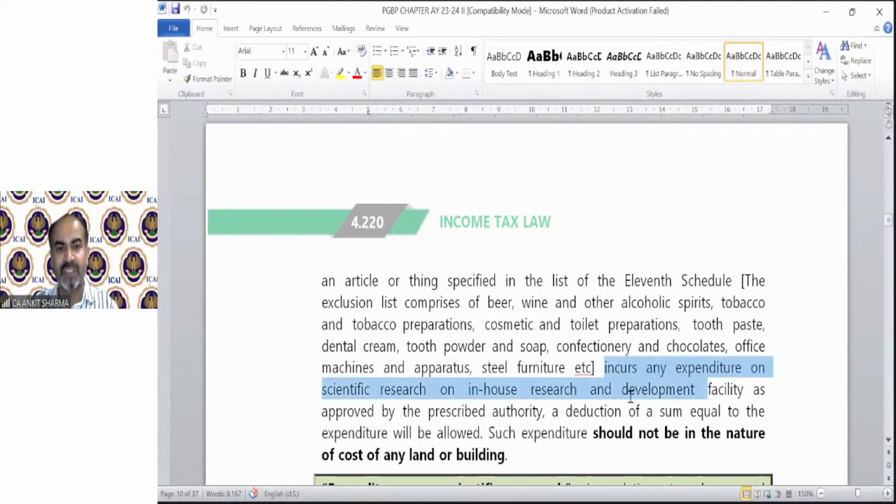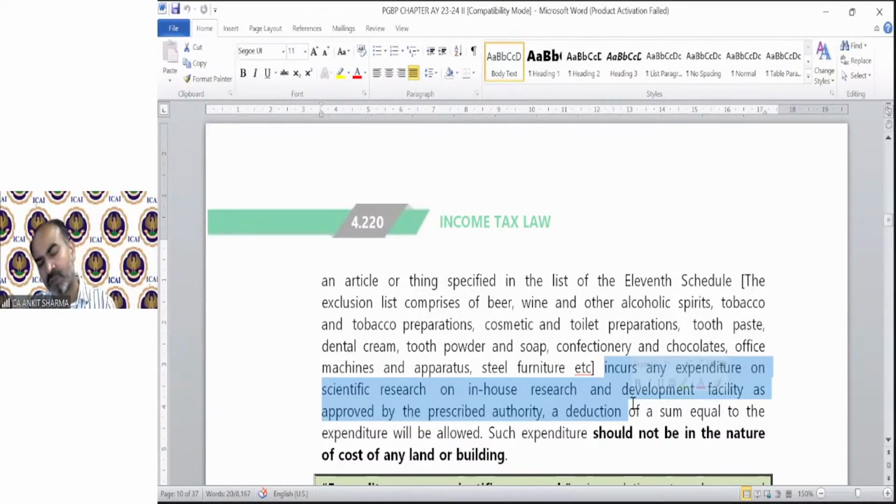If it incurs any expenditure on scientific research on an in-house research and development facility approved by the authority, a sum equal to the expenditure will be allowed. Such expenditure should not be in the nature of cost of any land or building. So a company involved in this business can claim deduction of all expenses in case of an in-house research center, that means its own laboratory, but cannot claim any deduction of land or building.